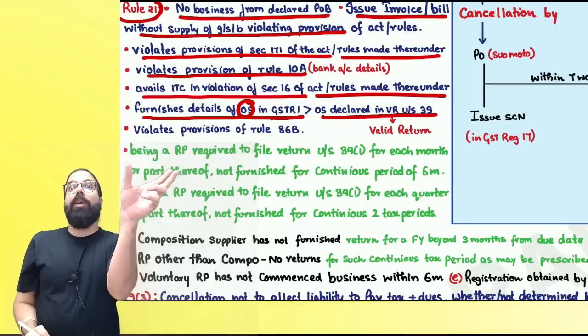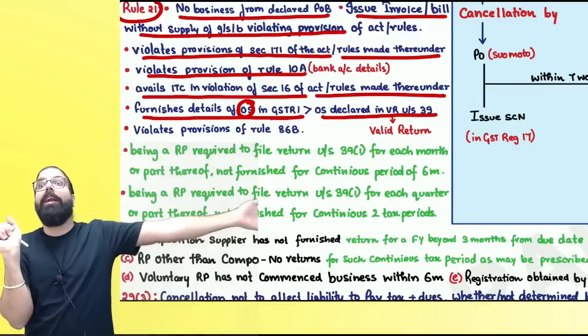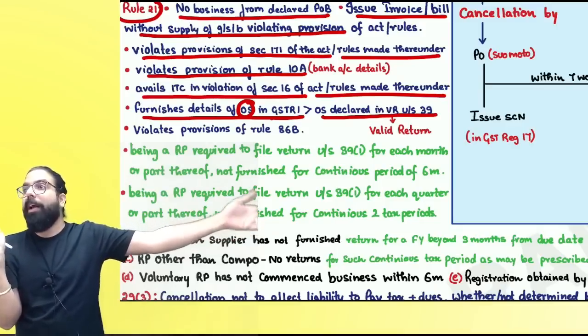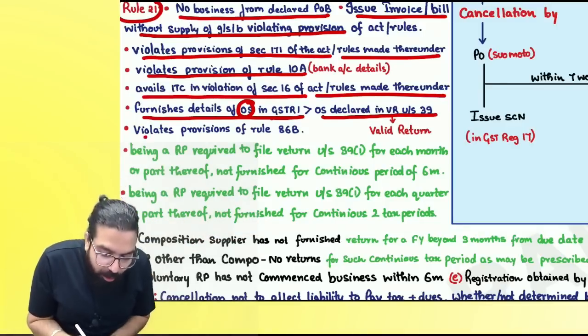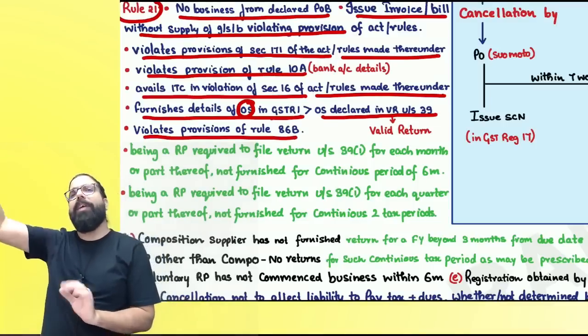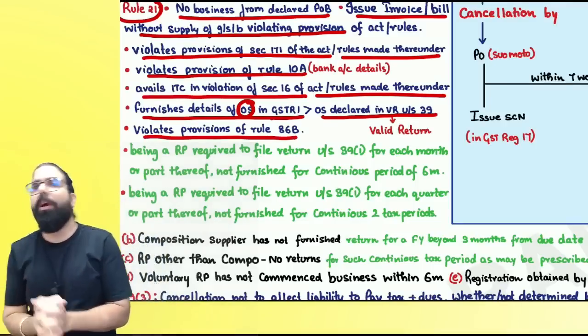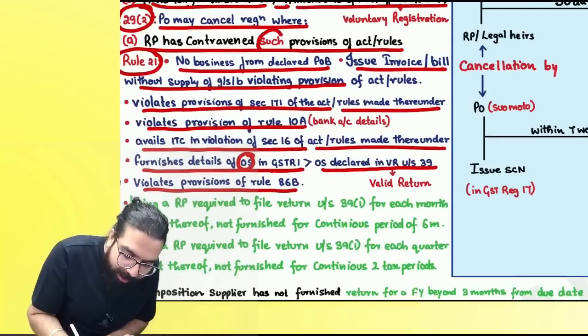Here you are showing sales as 1 crore. When you have to pay the tax, you are showing sales as 1 lakh. You passed on the credit only. Are you guys able to understand? And at the time of paying, you are not paying. Then they will cancel your registration, or you violate the condition of rule number 86B. Rule number 86B, in the payment of taxes chapter, we'll learn about it. Can I go ahead, everyone? So these are some of the contraventions which you do.